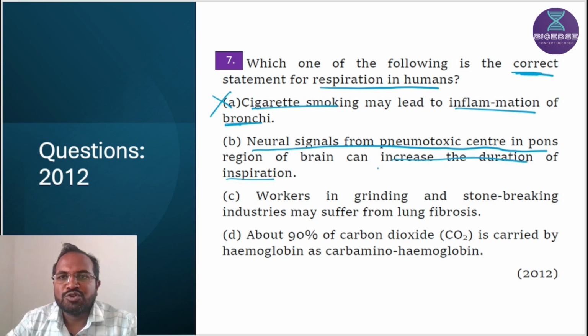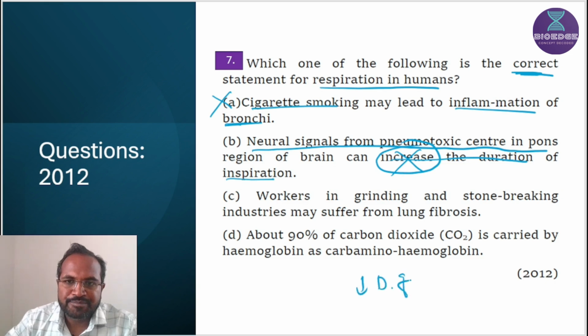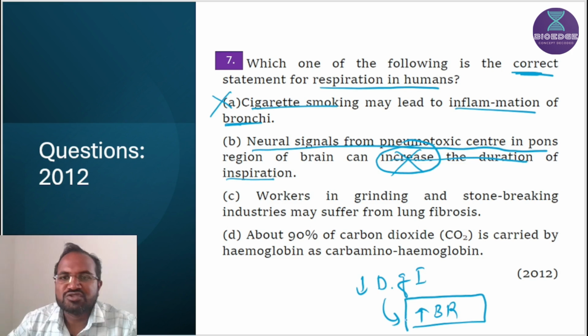No, the pneumotaxic center in the Pons region is responsible for decreasing the duration of inspiration, and if there is a decrease in duration of inspiration, then it would result in an increased breathing rate. So the pneumotaxic center is responsible for increasing breathing rate. So the second option is also wrong.